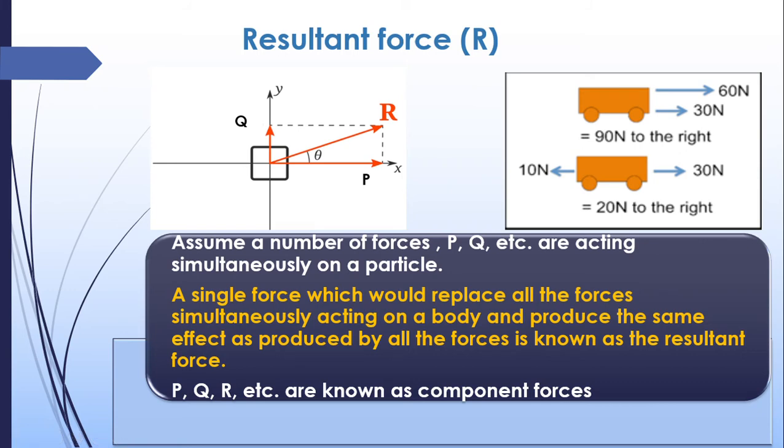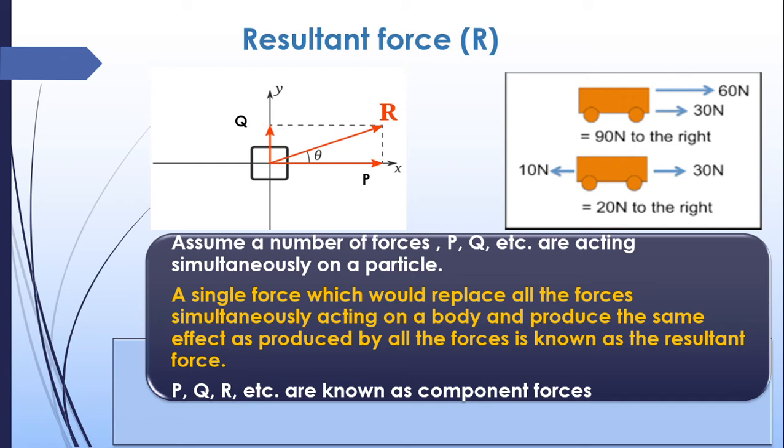So if there are many forces acting on a body, for example P and Q, here there are two forces P and Q, but we don't know what this force is, what is Q and what is P. Then we can easily replace P and Q by a single force known as the resultant force, which can produce the same effect as Q and P do.